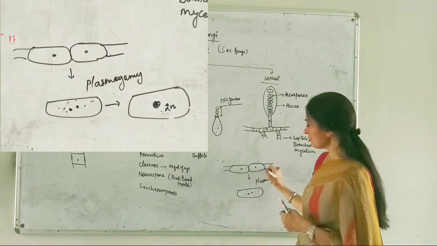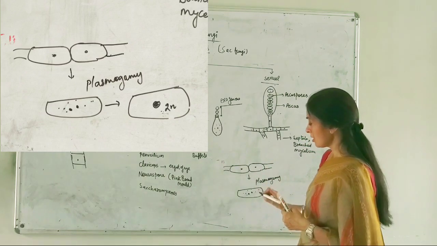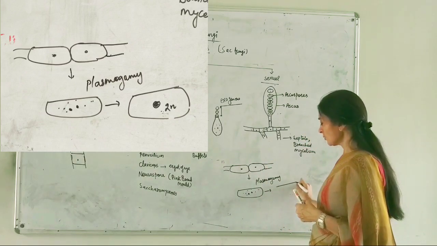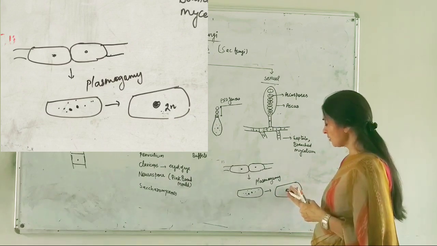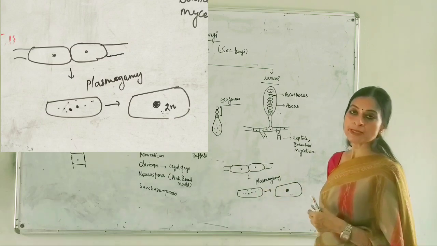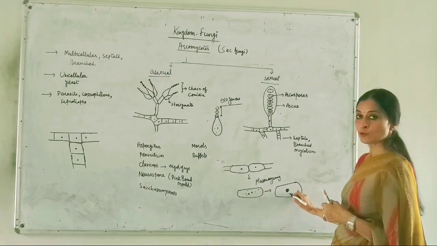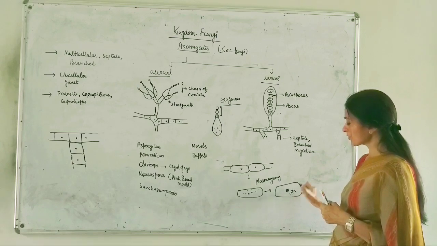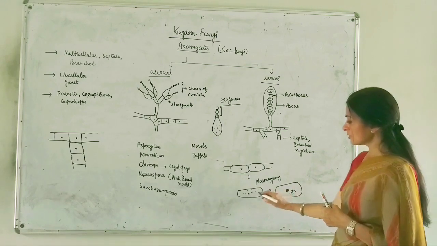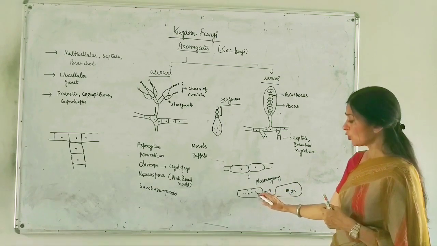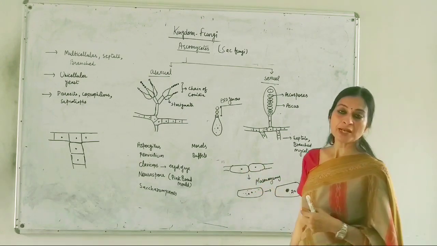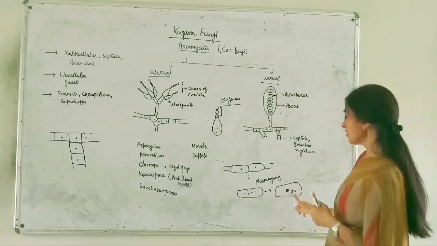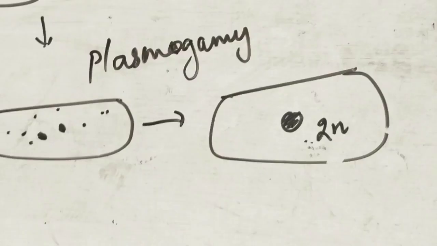This dikaryon phase will lead to the next step, that is karyogamy. Now these two nuclei are going to fuse, and this is karyogamy. It is a diploid nucleus which is the result of fusion of the two nuclei which belonged to two different types of cells. Now we have this cell with a diploid zygote.